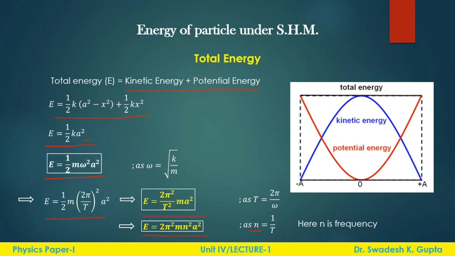As the particle moves towards the end position, that is the maximum displacement, the potential energy increases and reaches the maximum at maximum displacement, while the kinetic energy becomes 0 and the total energy remains the same throughout the motion.